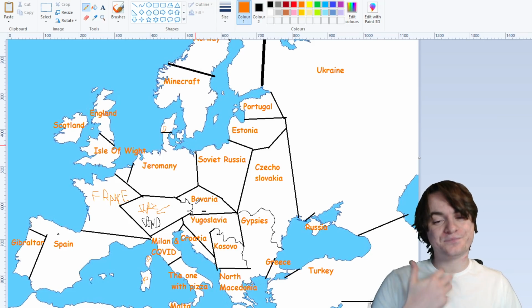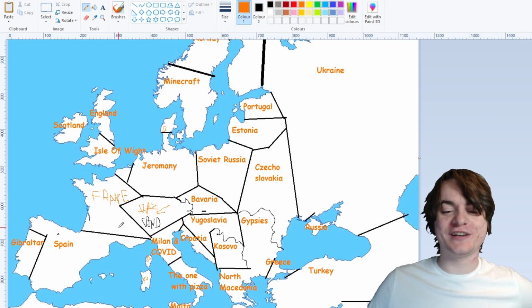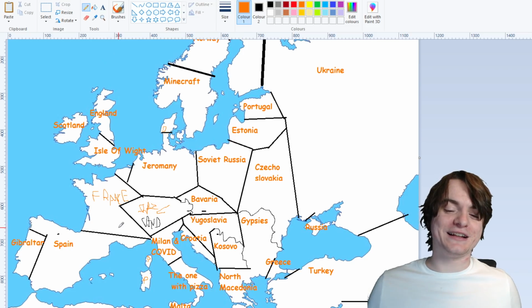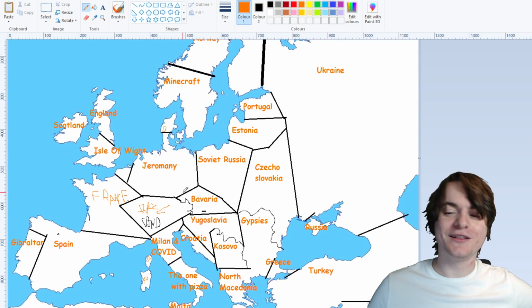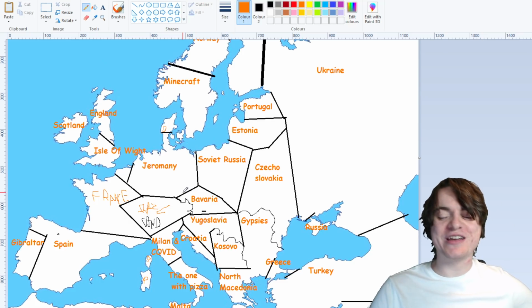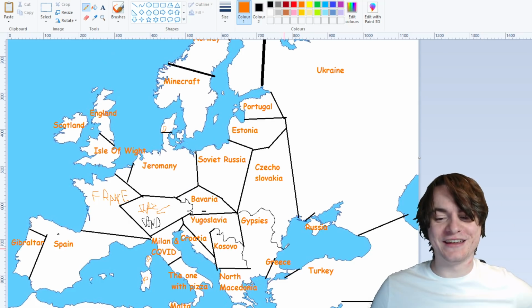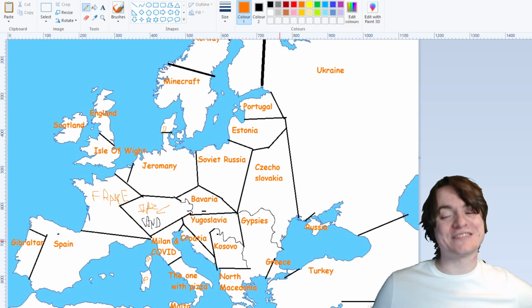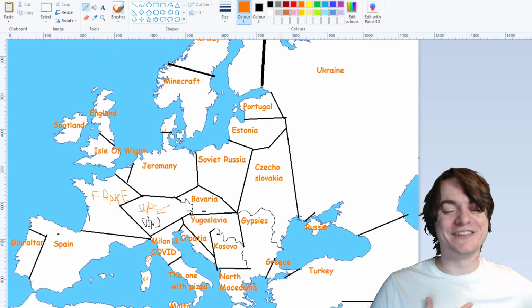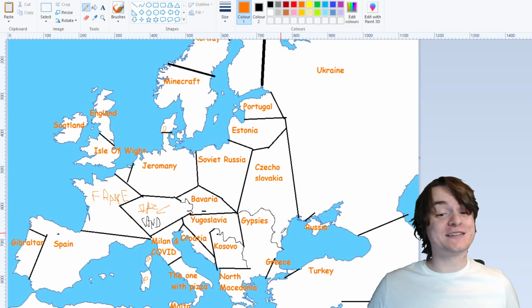As you can see, we got all the good countries. We labeled them perfectly clearly, and everyone should be pretty happy with where they are on this map. Okay, I know I goofed a little bit there when I pretended Czechoslovakia didn't have access to the coast for a little bit. That was a fun joke. That was a fun goof. I almost got everyone there. But otherwise, this is perfectly accurate.